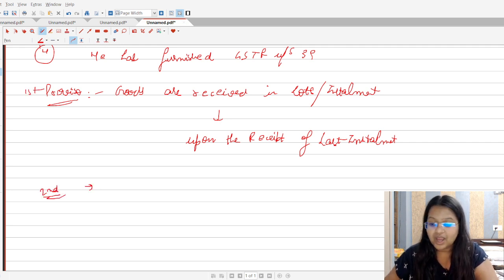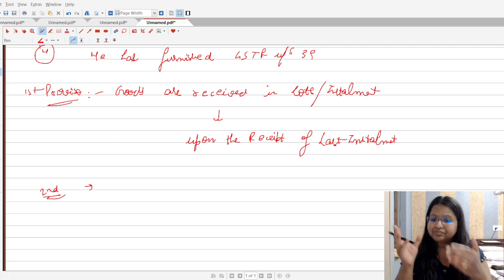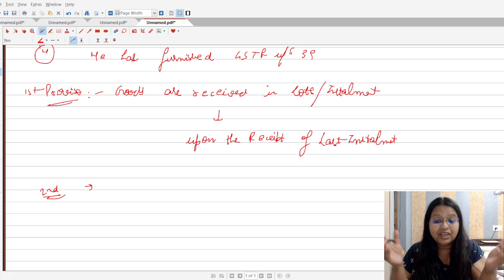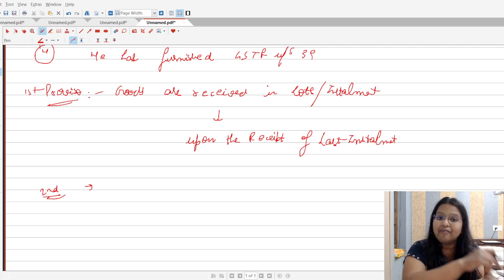The second proviso which we are going to cover here is that, students, payment has to be made by the recipient to the supplier within 180 days. But ma'am, what will happen if the recipient has not paid the payment even in the 180 days? So students, in this case, the person has to reverse the ITC which he has claimed earlier.